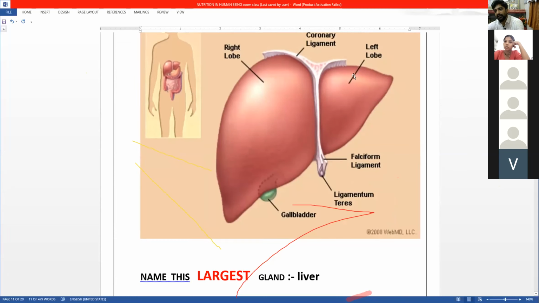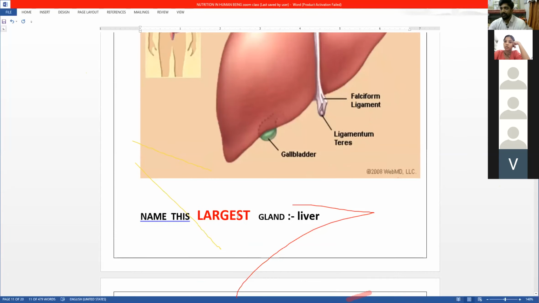Now there is the liver, which is the largest gland. It is 1.5 or 1.6 kg.